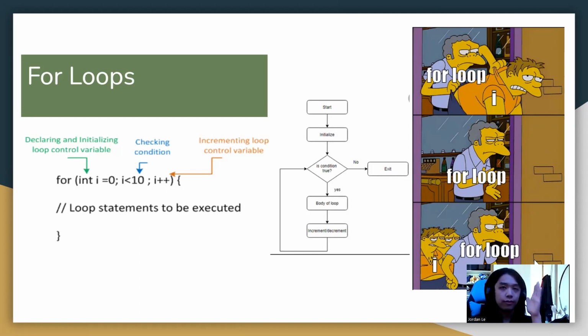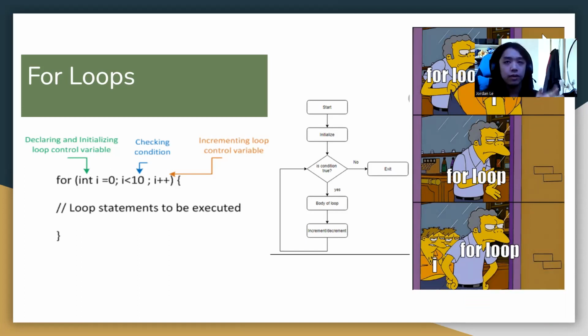Ignore the first part. Just focus on the second and third part. The second part is I is less than 10. That happens; it checks whether to continue the loop, to continue doing the code. Once that's false, it goes on to the rest of the code. The I++ is the thing that gets run at the end of the loop. What is I++?